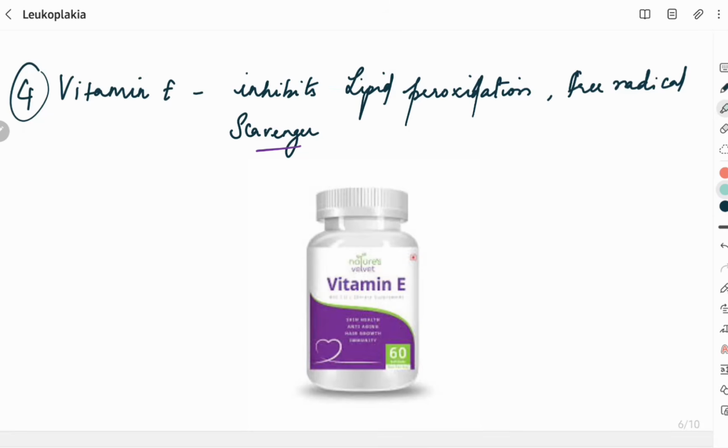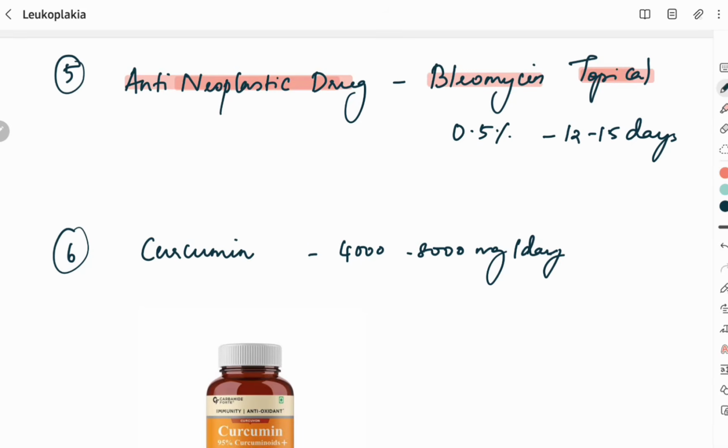Next chemopreventive agent is vitamin E. Vitamin E, as we all know, has a higher antioxidant potential. It inhibits lipid peroxidation and helps in combating cancer progression. It also acts as a free radical scavenger. We have to be cautious about hypervitaminosis and toxicity, as in the case of vitamin A, because it is also a fat soluble vitamin.